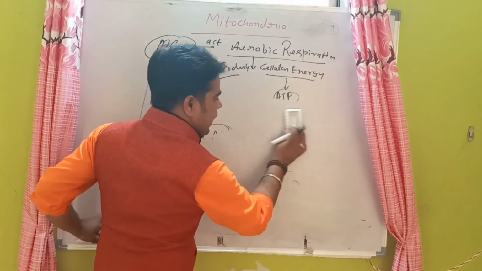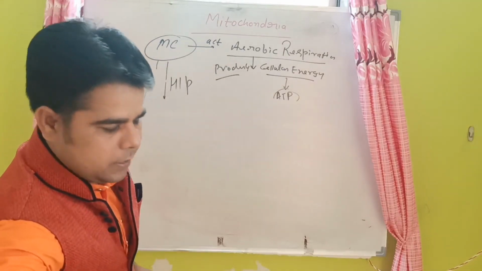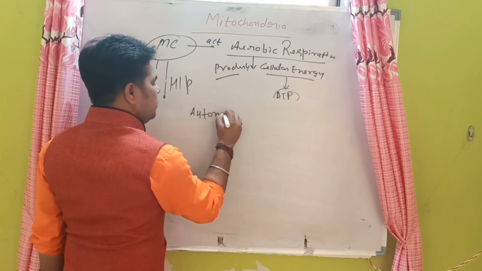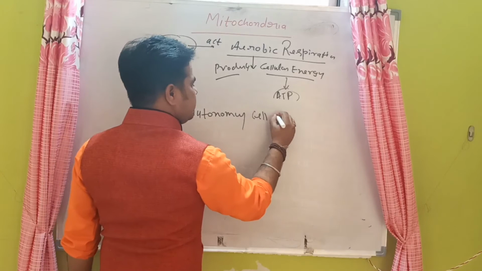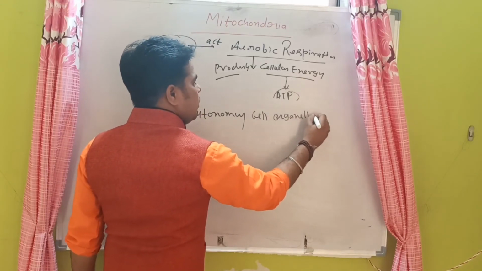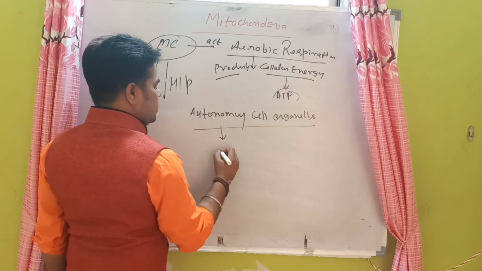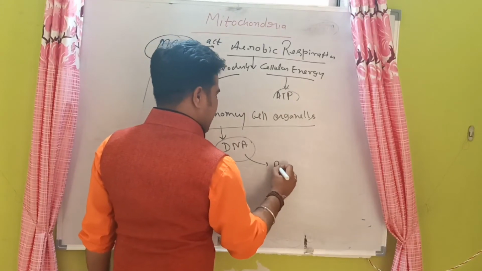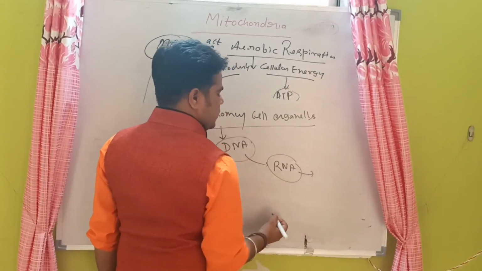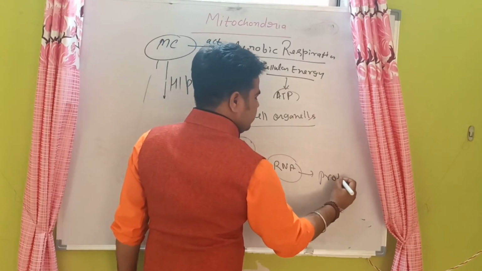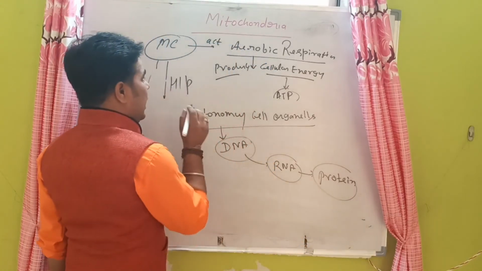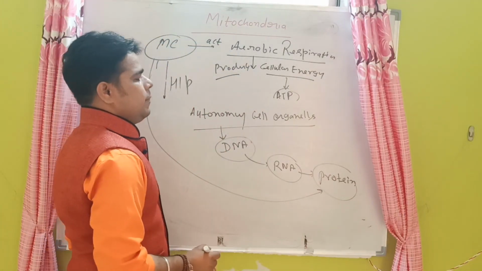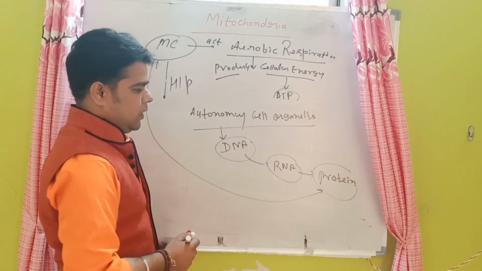And the mitochondria have one special feature that is very important. Mitochondria are called autonomous cell organelles, which synthesize their own DNA. This is further converted into RNA, which produces protein. That means the mitochondria synthesize their own protein. That's why they are called semi-autonomous organelles. That is very important about the mitochondria.